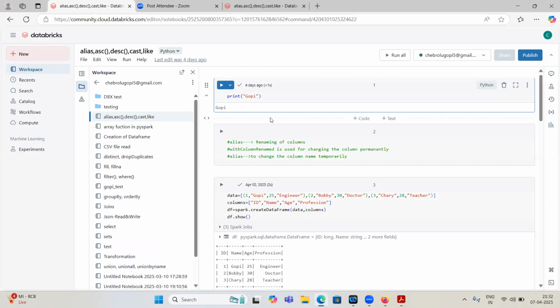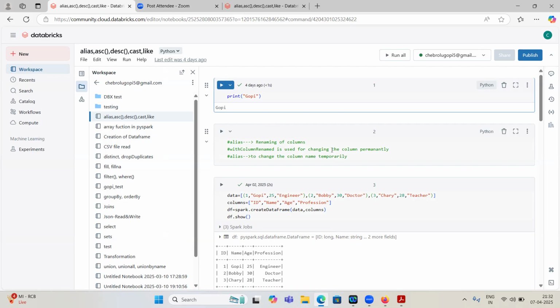If you have prior knowledge of Databricks, it is well and good. If you don't have it also, no problem. We'll discuss everything. First, I will discuss Python.